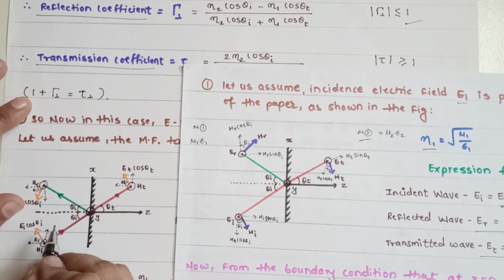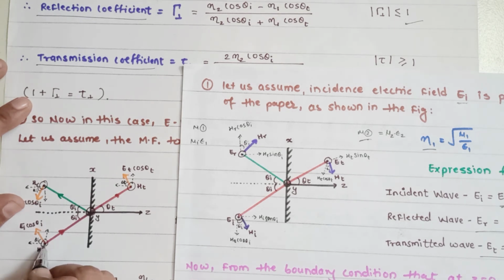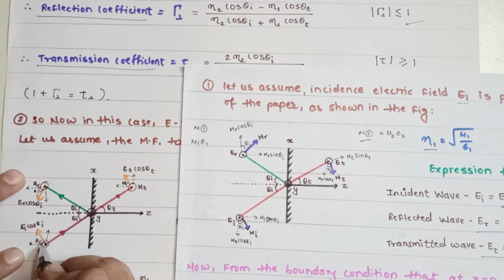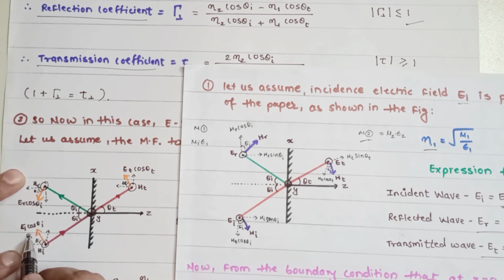Now what will happen here: once you consider the magnetic field, the pointing vector will be perpendicular in nature. Then what is the nature of the electric field? They are going to be parallel. So now I am going to take the parallel in nature, so I am just going to draw this line. So here your parallel is made, so this is your E vector, we can call it E I. Okay, so now check the horizontal line and the vertical line.